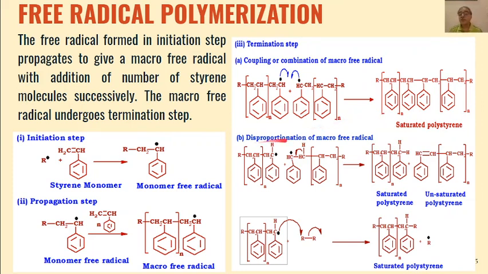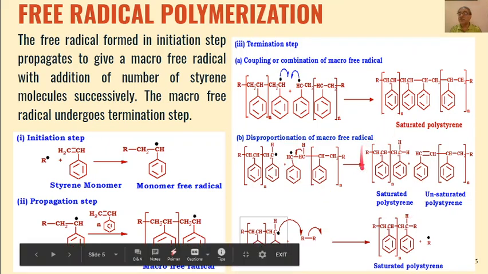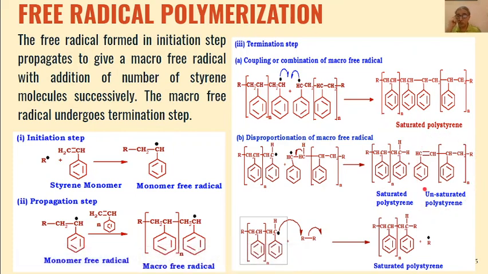Whereas if disproportionation of the macro free radical takes place, then one H radical will be formed from one macro free radical, and this will generate one electron from here, one electron from here. This will form a carbon-carbon double bond, whereas this H with one electron will get attached to this carbon. So we will get one saturated polystyrene and one unsaturated polystyrene formed from two macro free radicals.